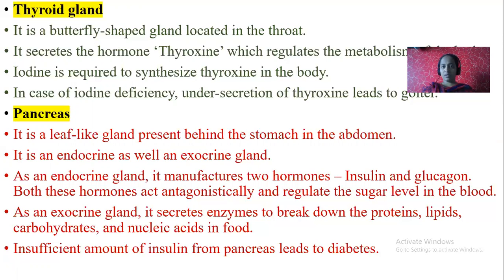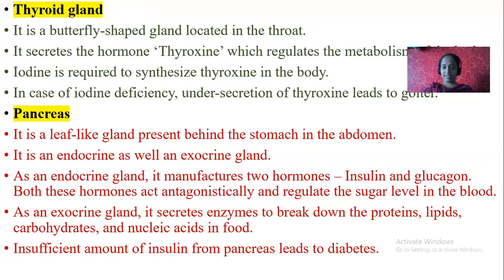People who live in hilly regions usually may possess goiter disease. Why? Because due to the deficiency of iodine, they don't get iodized salt. That is why we should use iodized salt.